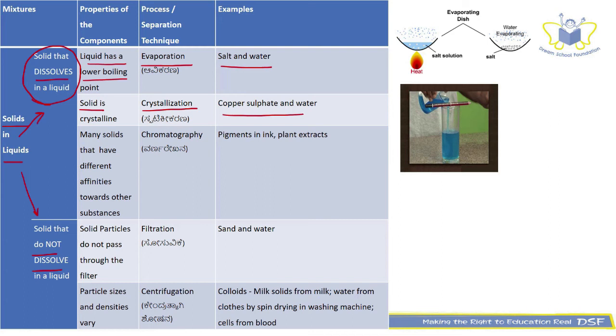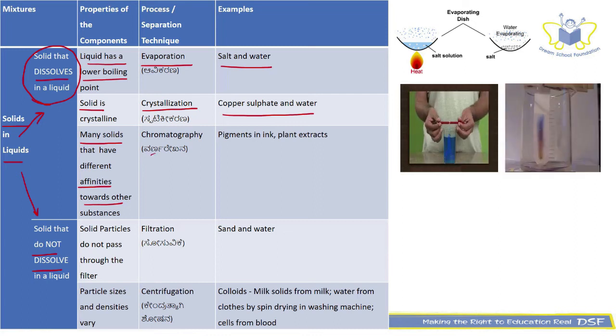An example is copper sulfate and water. Many solids have different affinity towards other substances, which is the next property that we are going to use. If that is the case, we can use chromatography to separate the solids from the liquid. Examples are pigments in ink, plant extracts, etc.